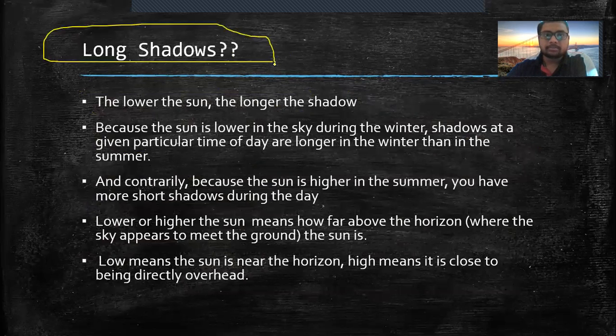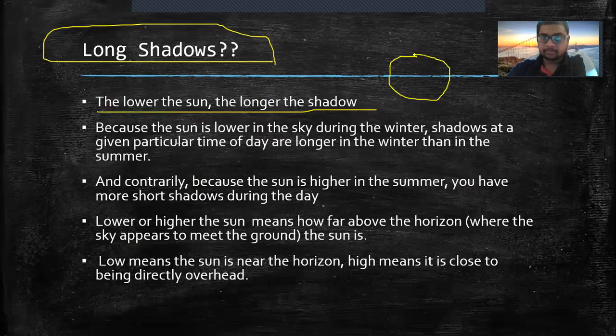What are long shadows now? Now, the lower the sun, the longer the shadow. How is it so? See this. Let's say this is our Earth. Okay, you are living over here. You are living very happily over here on this Earth. Okay, and you are sitting here. The sun is here, first position. The sun is here, second position. The sun is here for the third position. Now, since sun is here, its light rays will fall on you like this. Okay, so the shadow will be formed over here. So you cannot see the shadow, because it is not on the land. Okay, correct. I'll rub it.